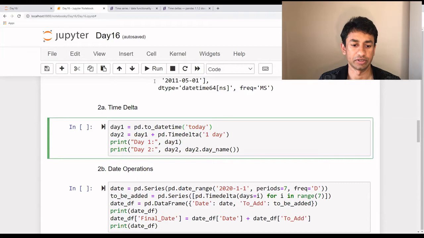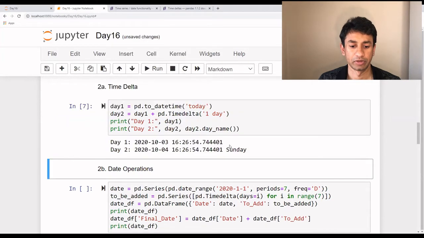What I'm doing here is taking today's date and storing it in a variable called day 1, and I'm adding 1 day to it and storing it into the variable called day 2, and then showing what's happening. When I execute this, this is the date today, when I'm recording this, the 3rd of October and 4:30 in the evening. That's what is stored in day 1. In day 2, as you see, we are adding 1 day to it, and hence it moves on to 4th of October.